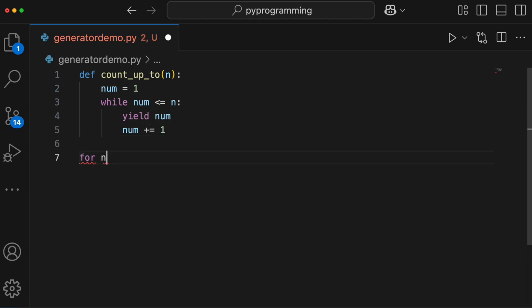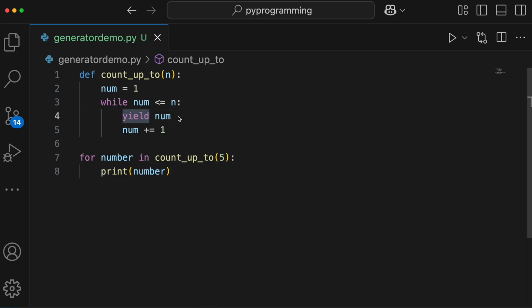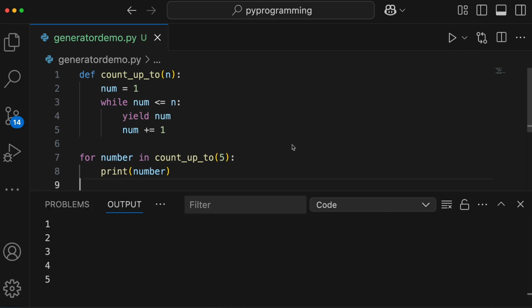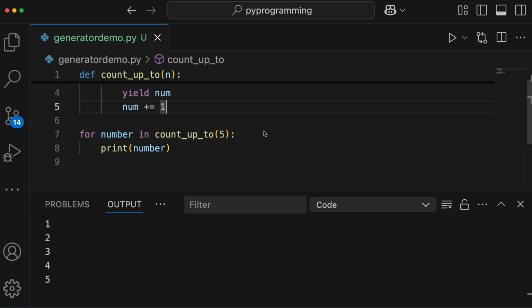Now let's run a for loop. I'll say for num in count up to, and then we'll pass the number 5, and here we will print the number. When this gets executed, because we have used yield, it will only send the current number and then it will pause and it will continue the loop the next time it's called. Let's go ahead and run this. Here yield num sends the current number, and then num plus equals 1 prepares the next number, and then the function pauses and continues the loop the next time it is called.